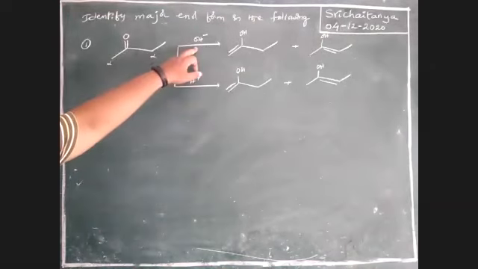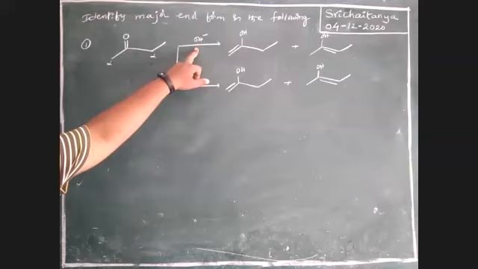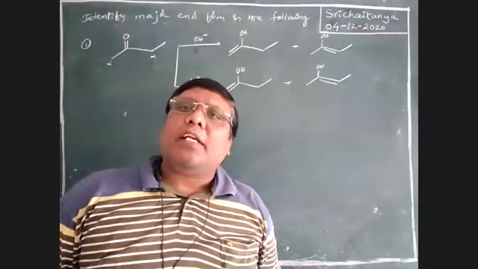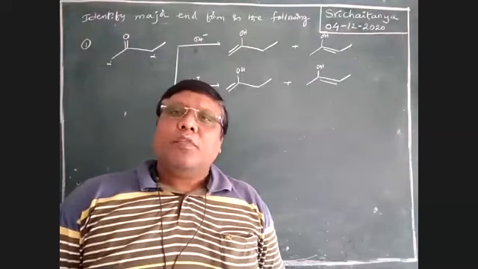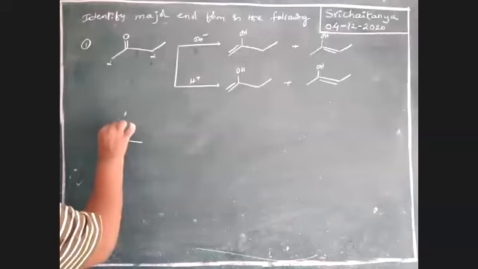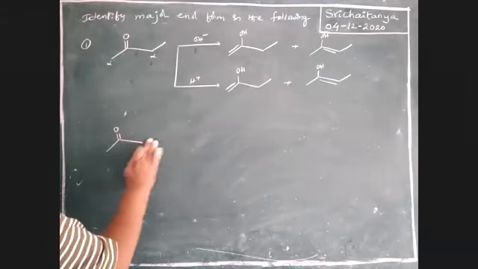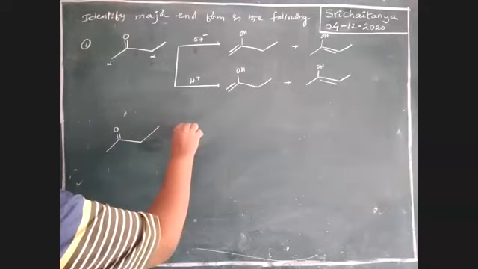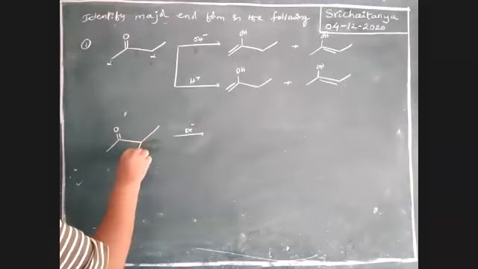boys, in the base catalyzed reaction, the reaction intermediate is the carbanion. See here, how is that? So I'm taking this one, C double bond O. In the presence of base, these are alpha hydrogens.